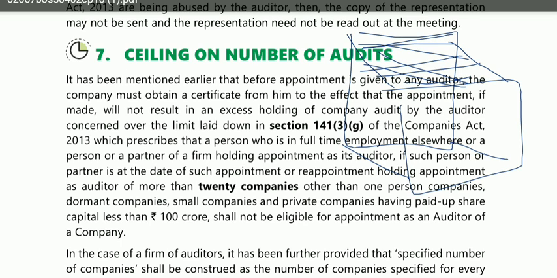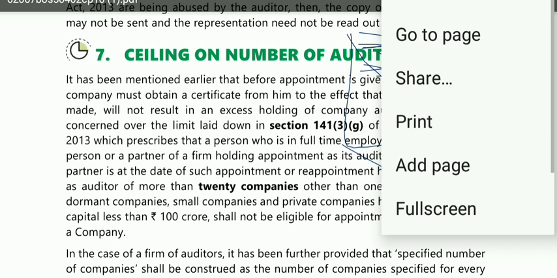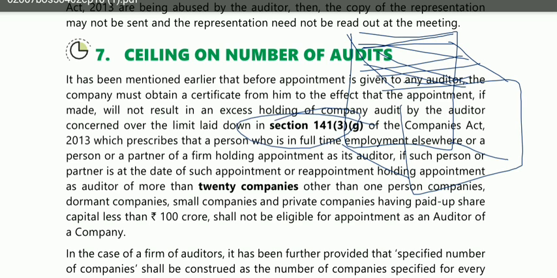See students, if you remember section 141, subsection 3, then please try to remember, or if you have forgotten this, then please turn your pages back to the starting pages of this chapter. You will find section 141 there.